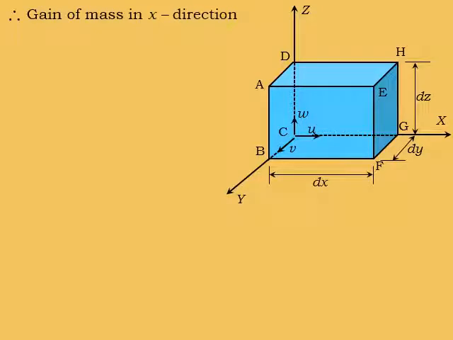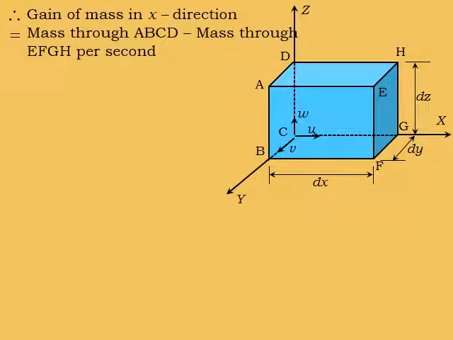So now what is the gain of mass in the x direction? Fluid enters at one side of the element, the left side, and the fluid exits from the right side, that is EFGH. So during this flow, what is the gain in mass in the direction of x? That is equal to the mass through ABCD minus the mass through EFGH per second.